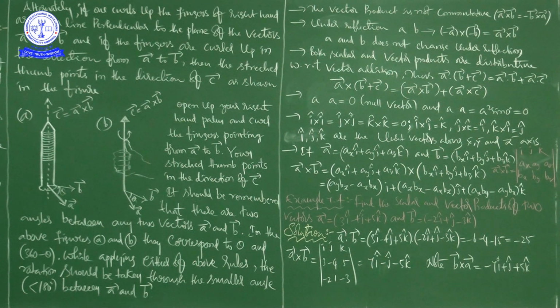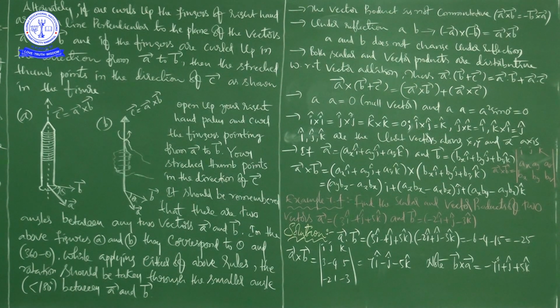So AA into sin 0. What is the value of sin 0? Sin 0 and cos 90 are the same, that is 0. So that's why the vector product of the same vector will give us a null vector. That is what I am writing here. And A dot A is equal to A square sin 0, which is equal to 0. Okay, right.